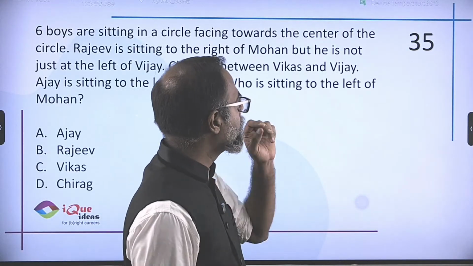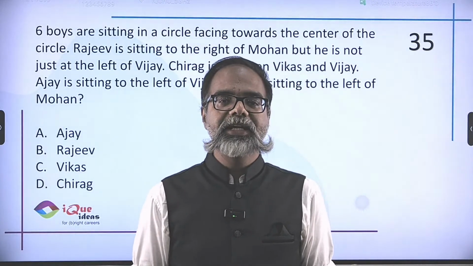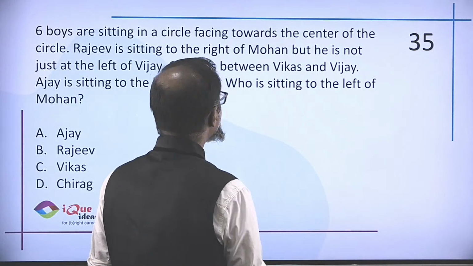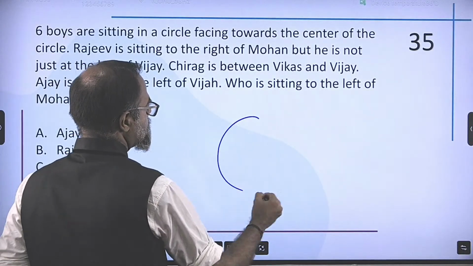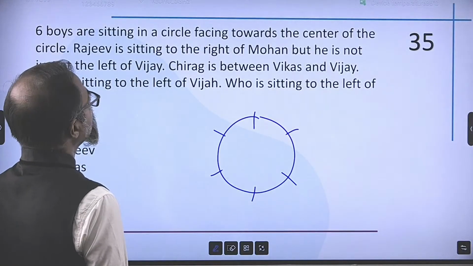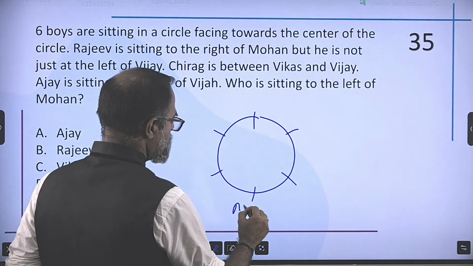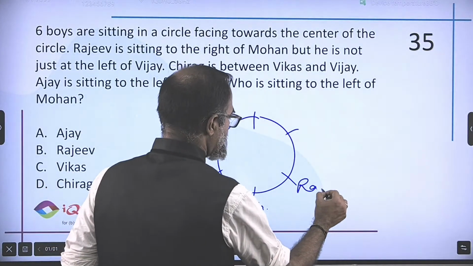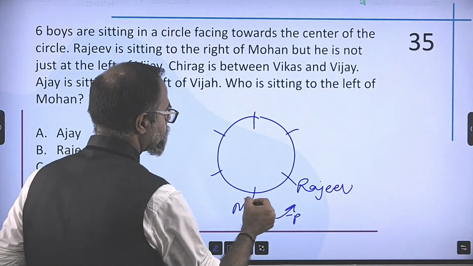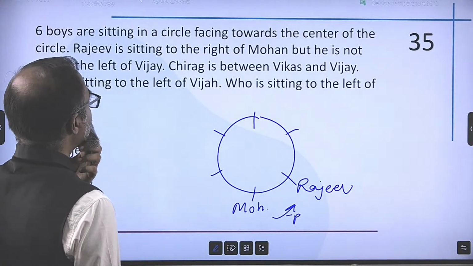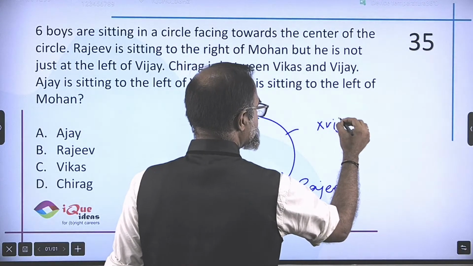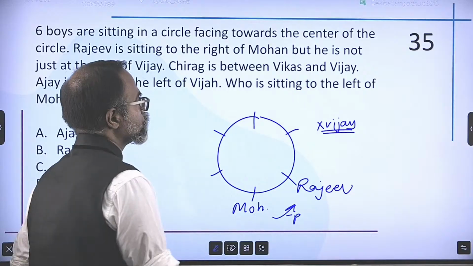Now, 6 boys are sitting in a circle facing towards the center. Circular arrangement. Very interesting. Now, 6 boys, 1, 2, 3, 4, 5, 6. Rajiv is sitting to the right of Mohan. So let's put Mohan here. So Rajiv is sitting to the right of Mohan because this is the right hand side for everybody. But he is not just at the left of Vijay. So Rajiv is not to the left of Vijay, which means Vijay is definitely not seated in this position.